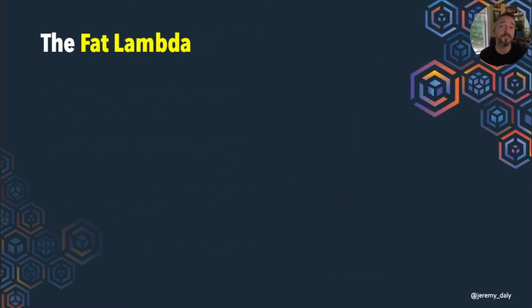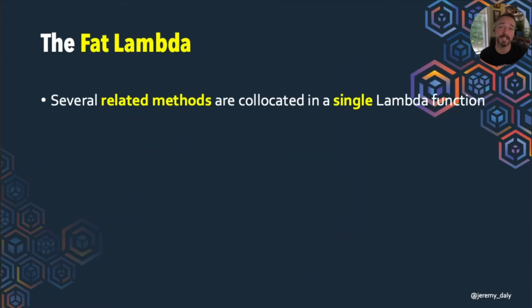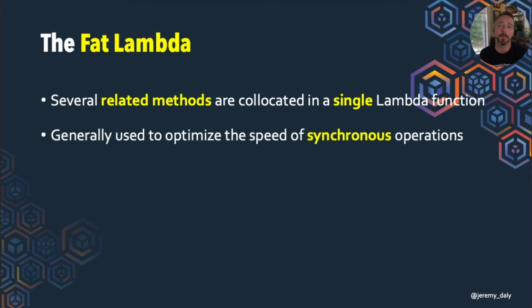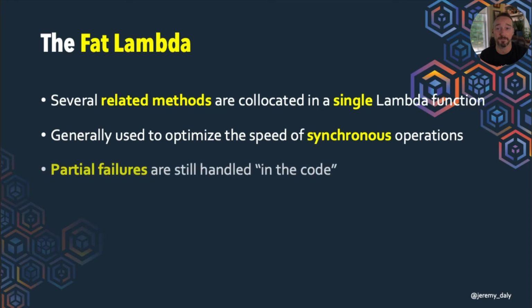All right, so then we have the Fat Lambda, and this is when we take several methods that are sort of related to one another, and we co-locate those in a single Lambda function. Now this is usually used in order to speed up a synchronous operation. You can't really chain functions in a synchronous manner in any way that is efficient. So sometimes if we have to have a couple of synchronous things happen all in one call, then we potentially want to just put that into one Lambda function.